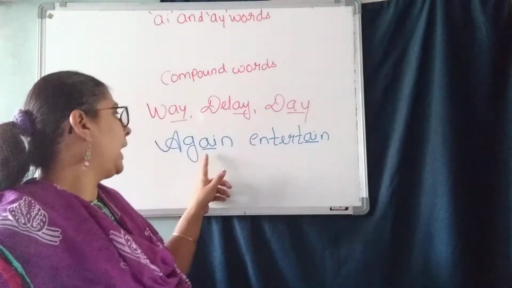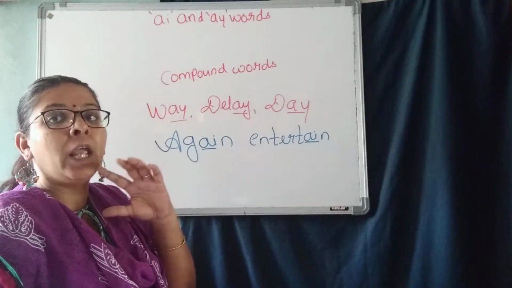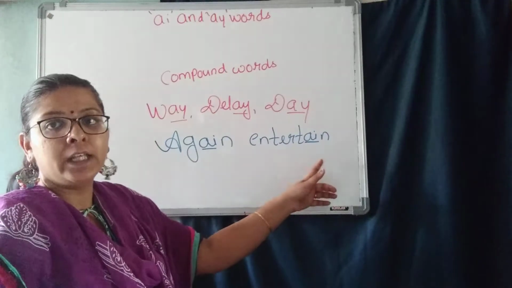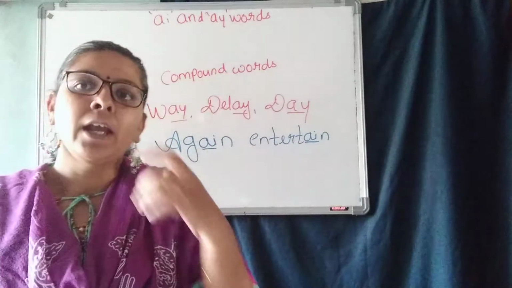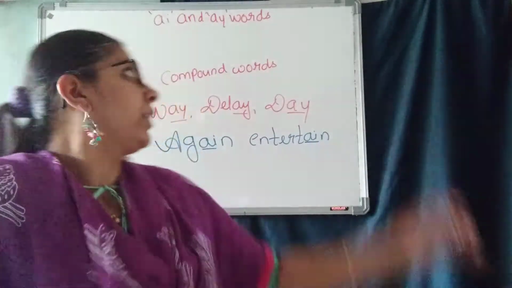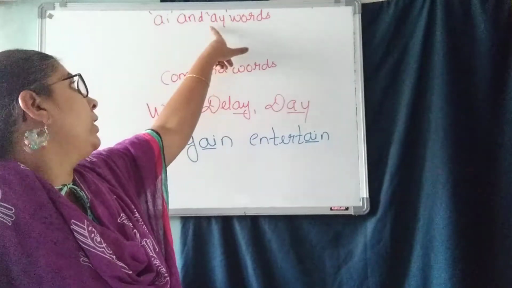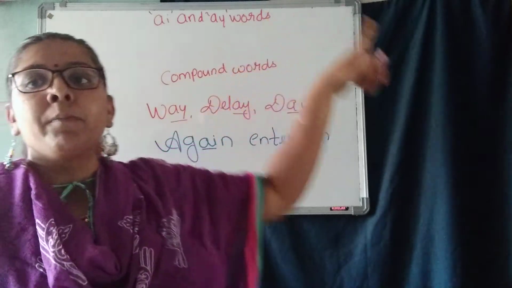Even with this AI, here also we have the AY pronunciation. Understood? Entertain, tain. So AY words or AI letters both have the AY pronunciation.